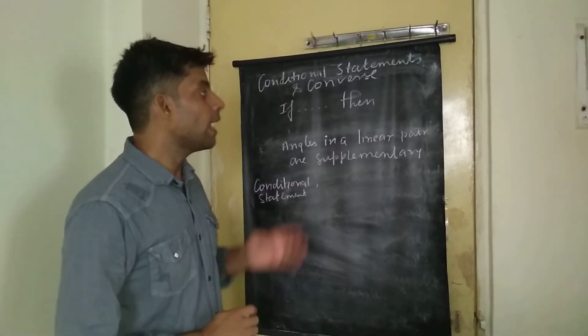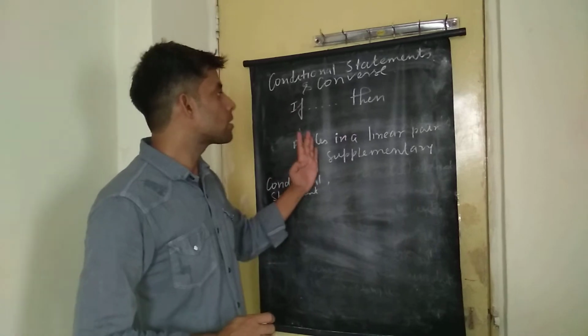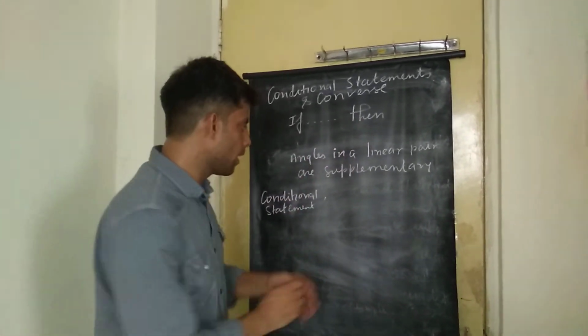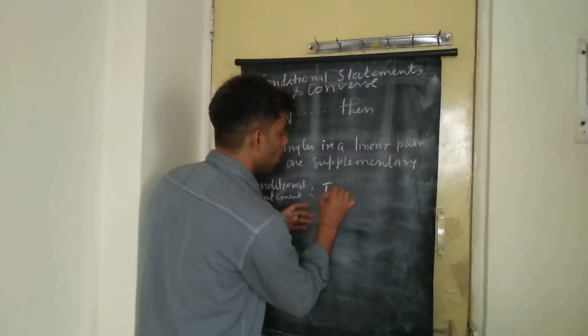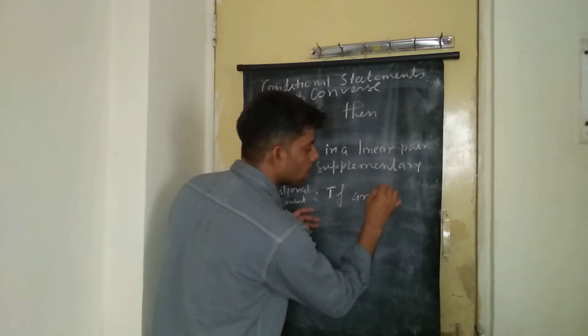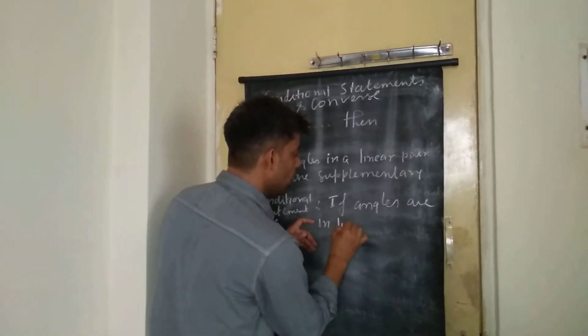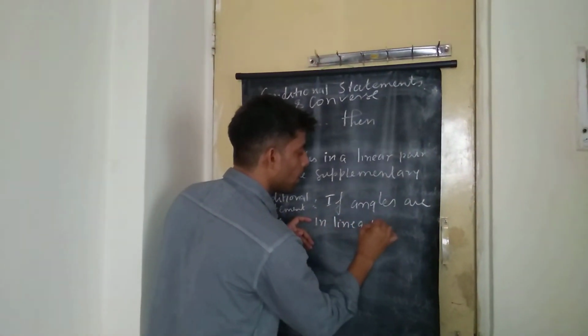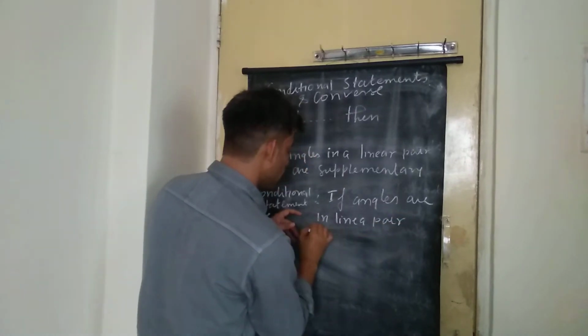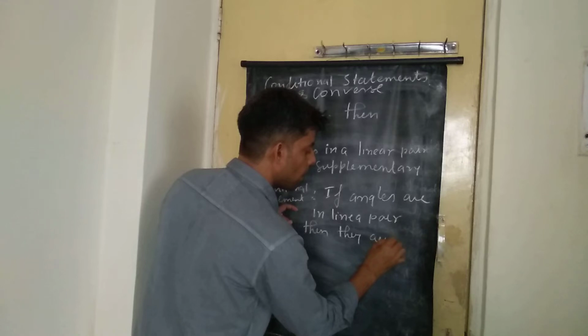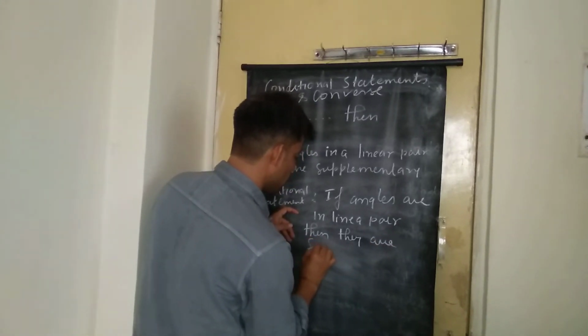We can say if angles are in a linear pair, then they are supplementary. If angles are in a linear pair, then they are supplementary.